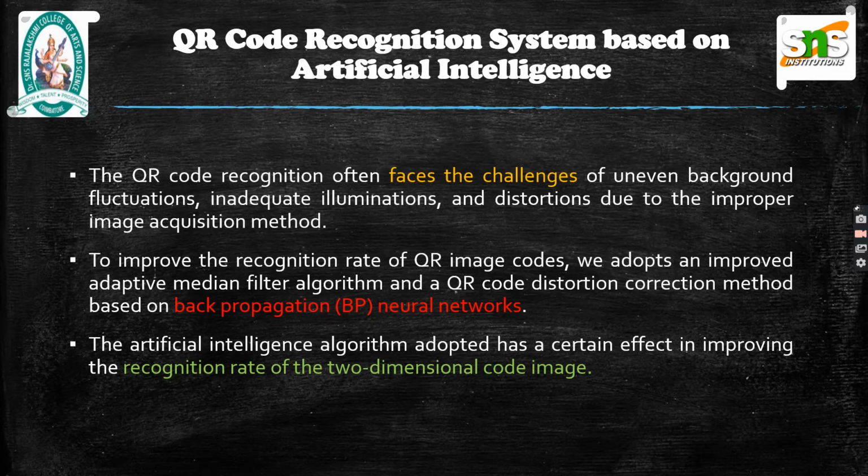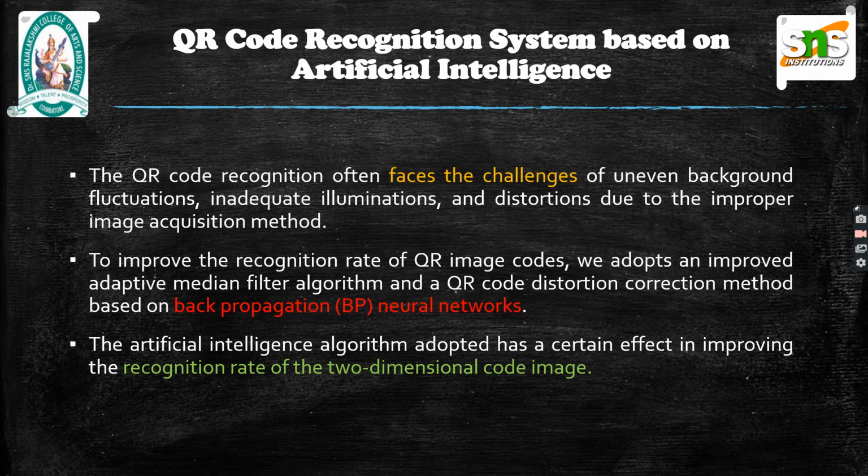QR recognition often faces the challenges of uneven background fluctuations, inadequate illumination, and distortions due to improper image acquisition methods. This makes the identification of QR codes difficult, and therefore, to deal with the problem, artificial intelligence based systems came into existence. The two-dimensional code distortion is addressed in this study, which was a serious research issue in